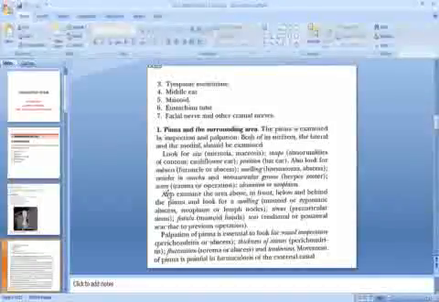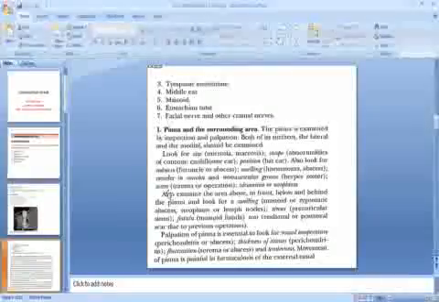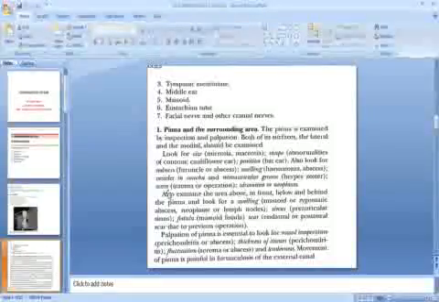In the examination of the pinna and the surrounding area, the pinna is examined by inspection and palpation. Both of its surfaces, the lateral and the medial, should be examined. You have to look for the size. Is there any macrotia, shape abnormalities like Cantor, cauliflower ear? You have to see the position of the pinna. Is it a bat ear?